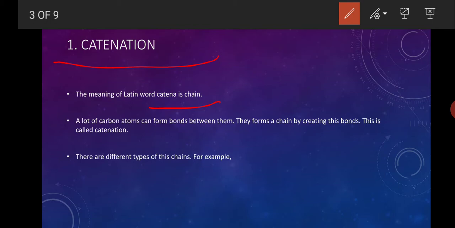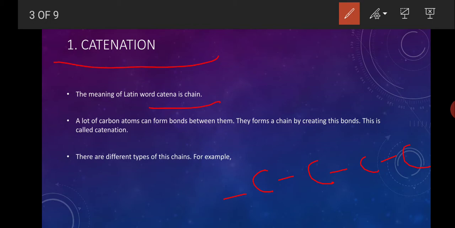For example, a lot of carbon atoms can form bonds between them, and this capacity of forming a chain between the same elements is actually called catenation. This chain can be of different types. They can form a straight chain, a circular or closed chain, and they can form single bonds, double bonds, triple bonds, etc. And this is the primary reason the number of organic compounds is so high.